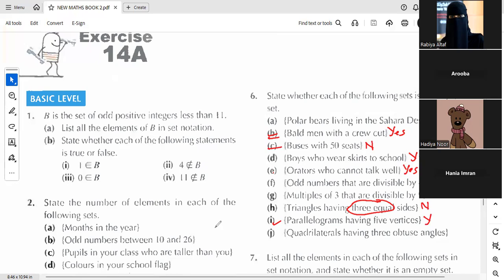Last one. Yes, this is an empty set because कोई ऐसा quadrilateral नहीं होगा जिसमें 3 obtuse angles होंगे, because we know the sum of angles of a quadrilateral is 360. तो अगर 3 angles 90 से greater होंगे तो फिर हमारे लिए प्रॉब्लम हो जाएगी उसको बनाने में. So this is an empty set.